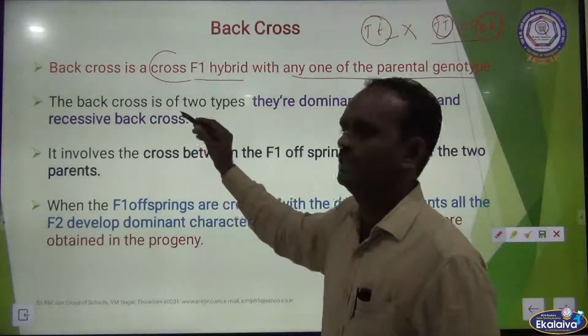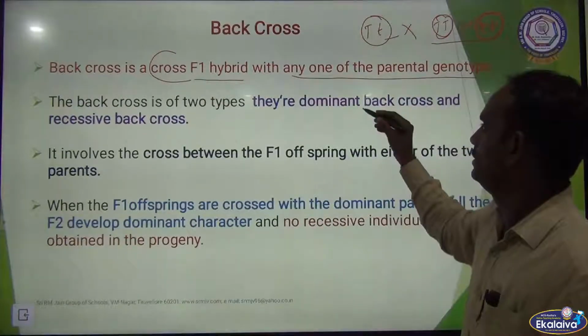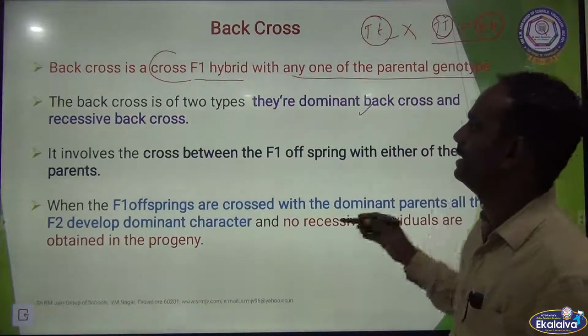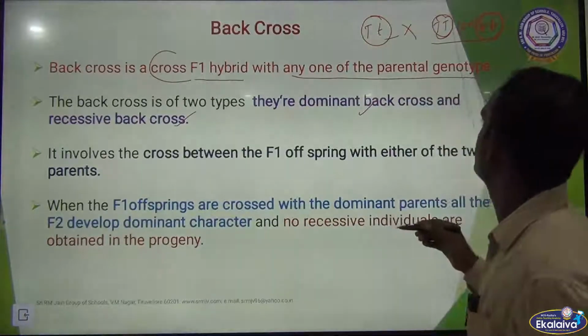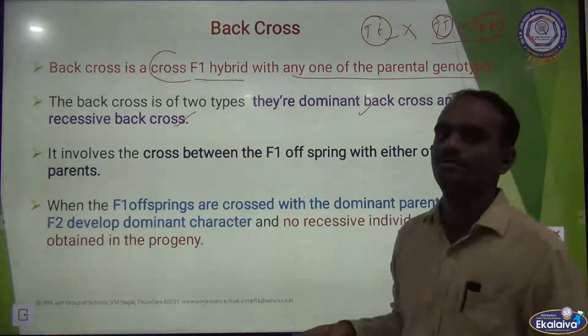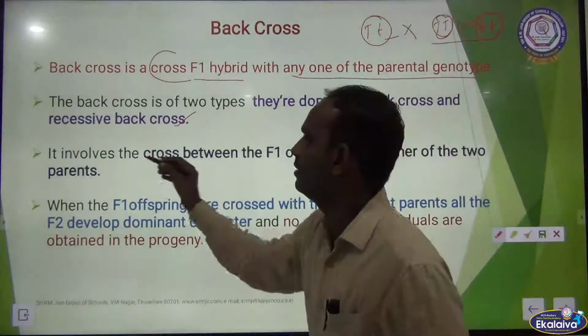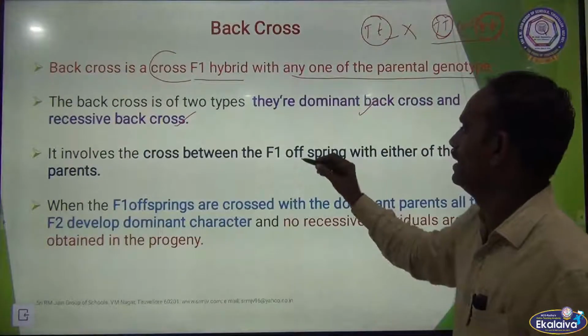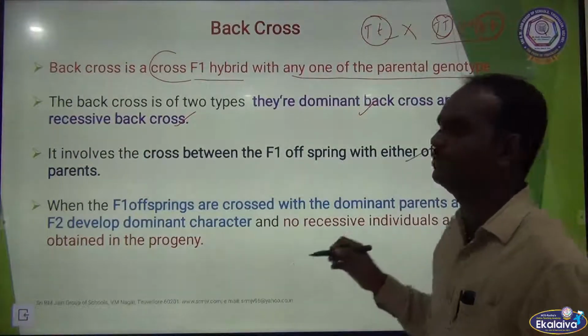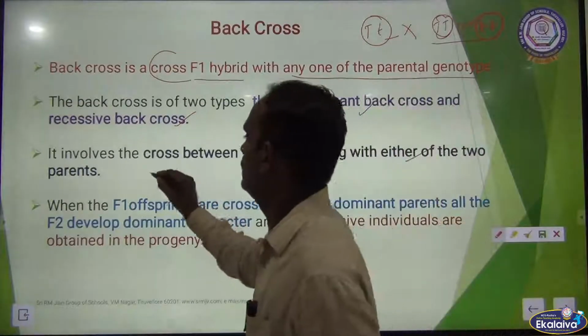The back cross is of two types. They are dominant back cross and recessive back cross. So dominant back cross and recessive back cross involve the back cross between F1 offspring with either of the two parents. Two parents is nothing but true breeding.